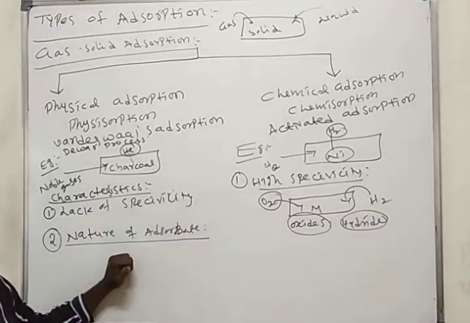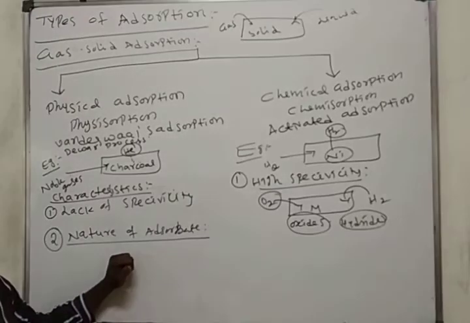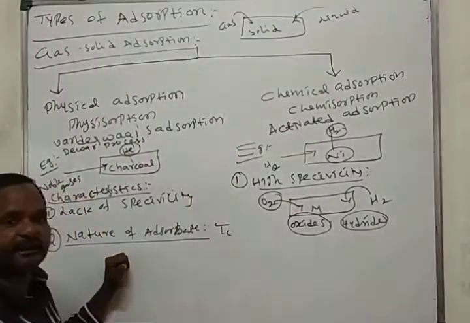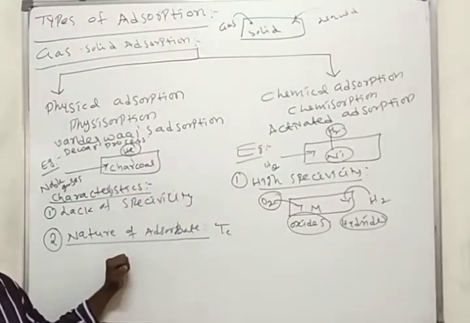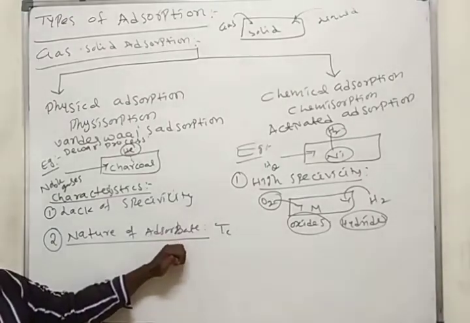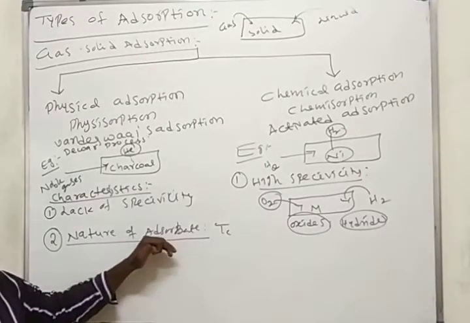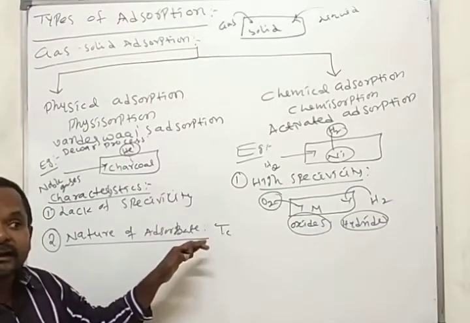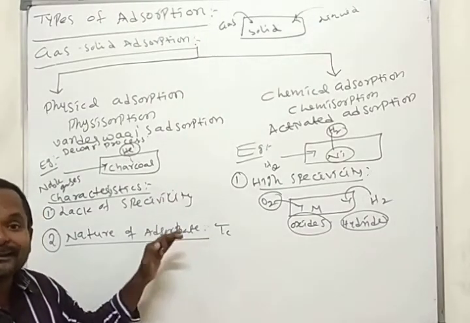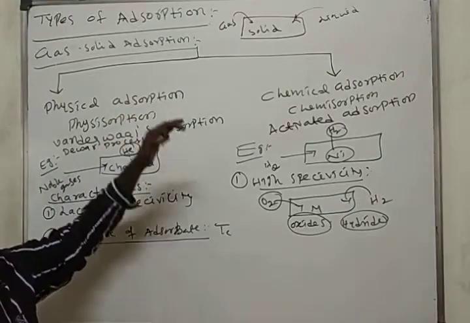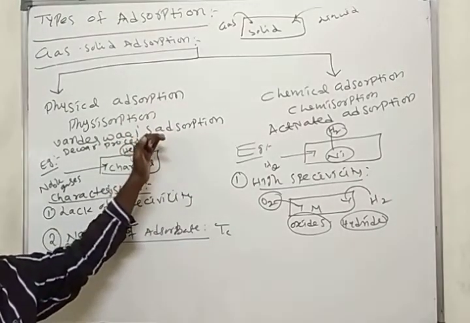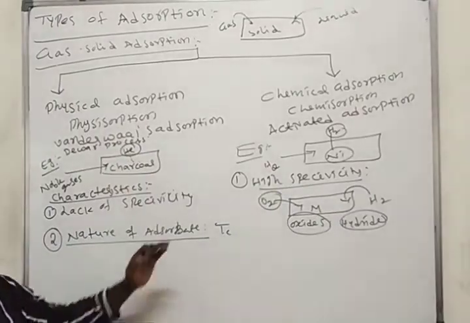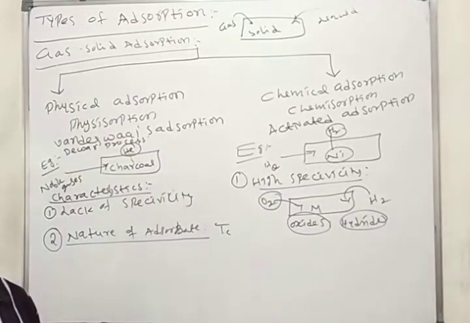The compounds which have more critical temperature are easily liquefiable gases, and easily liquefiable gases are easily adsorbed on the surface of the solid in physical adsorption and also chemical adsorption.